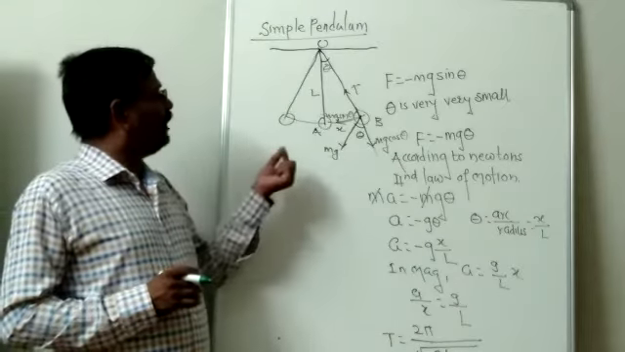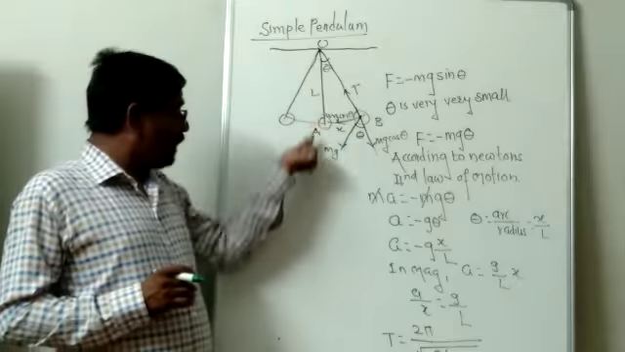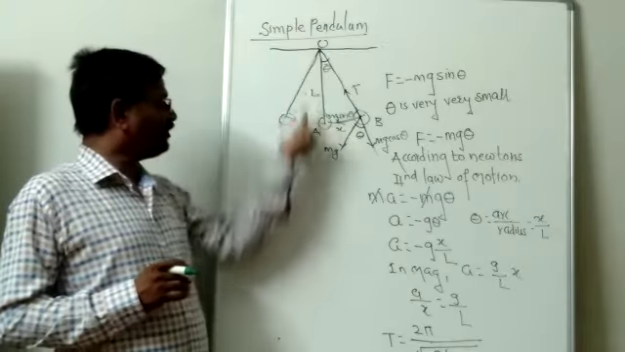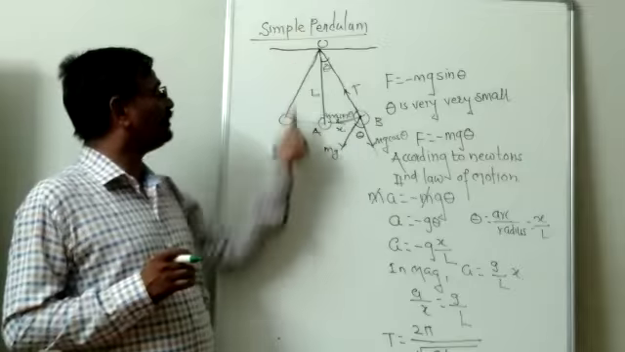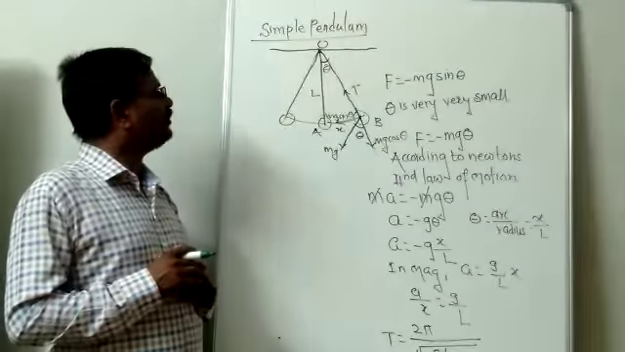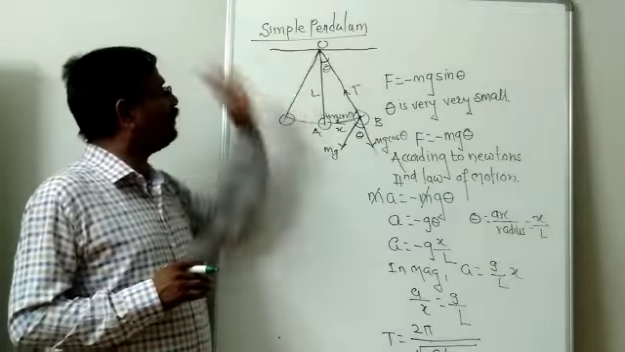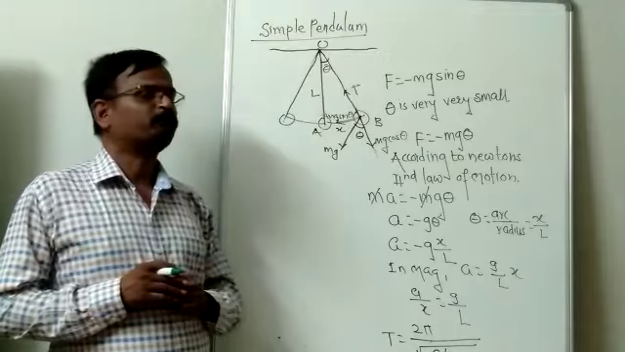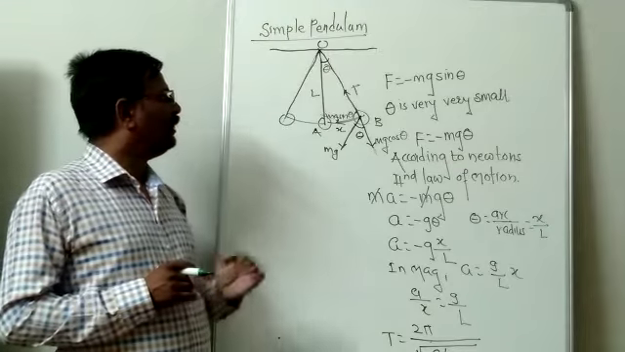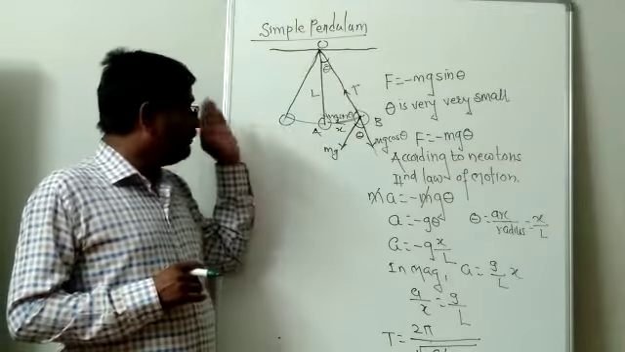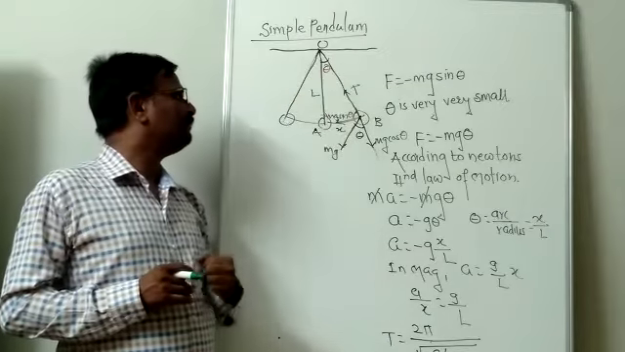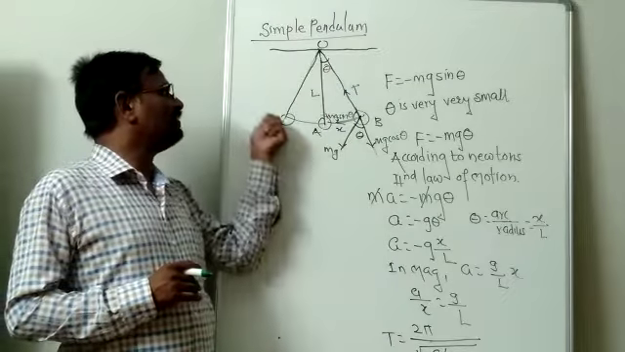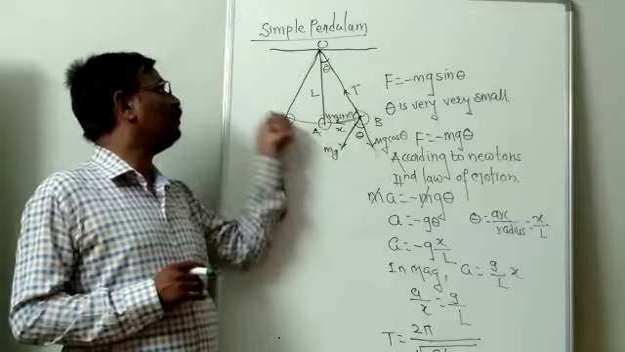In this simple pendulum, this position OA, the middle position of the figure, is called the equilibrium position. That is called the mean position. OA is the mean position. If this pendulum is displaced by a small angle theta, it will start to and fro motion about the mean position.